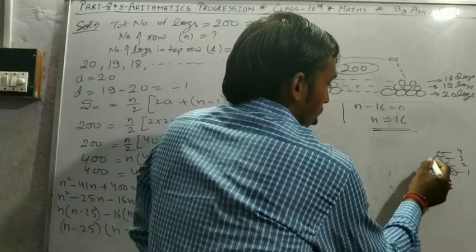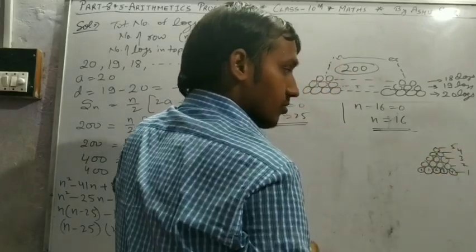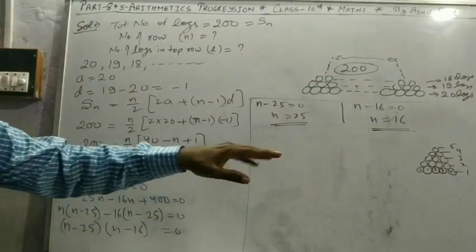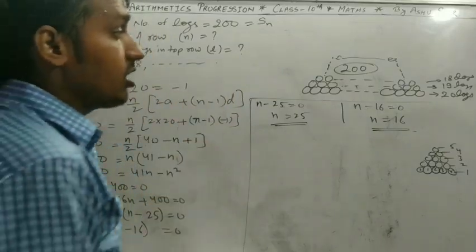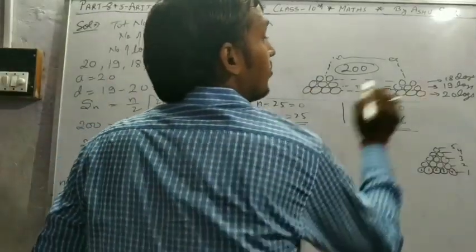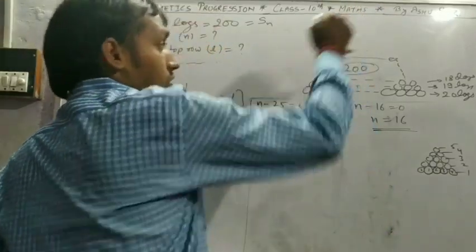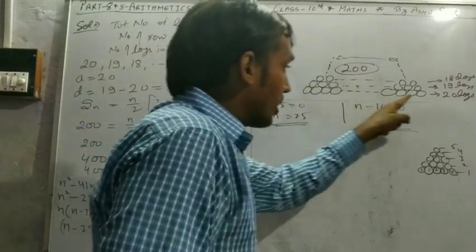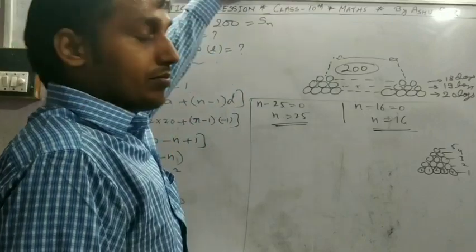If 5 logs in the bottom, there are 5 rows. It means the number of logs in the bottom is the maximum number of rows. So if 20 logs in the bottom, there are only 20 rows maximum.